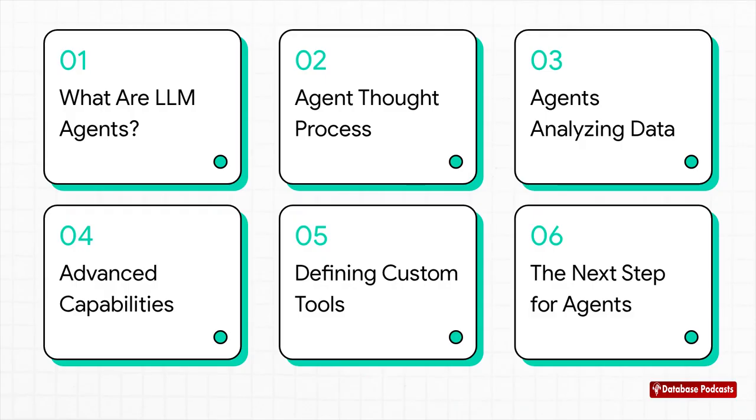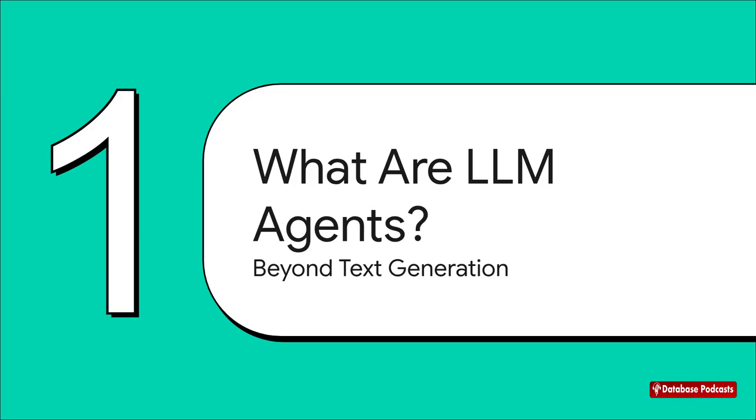So here's our game plan. We'll kick things off by defining what an LLM agent even is and how it thinks. Then we'll see one in action analyzing some data. After that, we'll touch on some more advanced stuff, see how we can give agents their own custom superpowers, and then wrap up by looking at what's coming next. Okay, so let's get right to it.